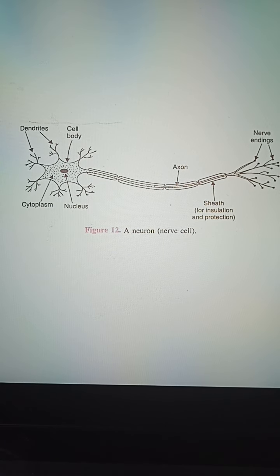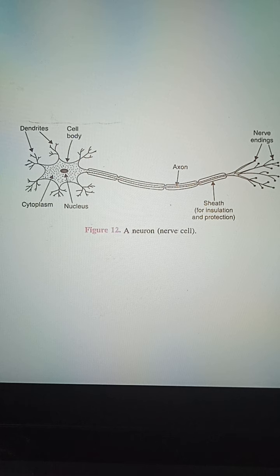Next, neurons are also of three types: sensory neurons, motor neurons, and relay neurons. Sensory neurons transmit impulses. What are the impulses? The electrical impulses, which they receive from the receptors.